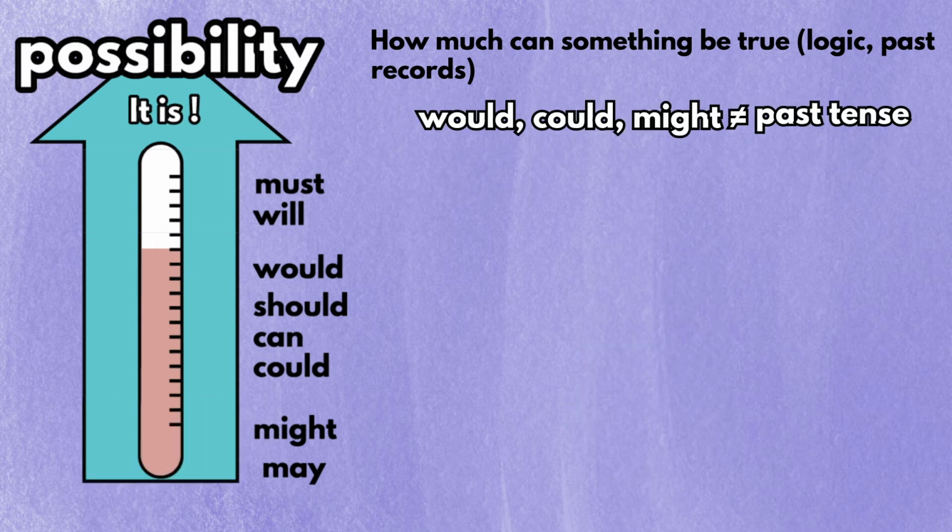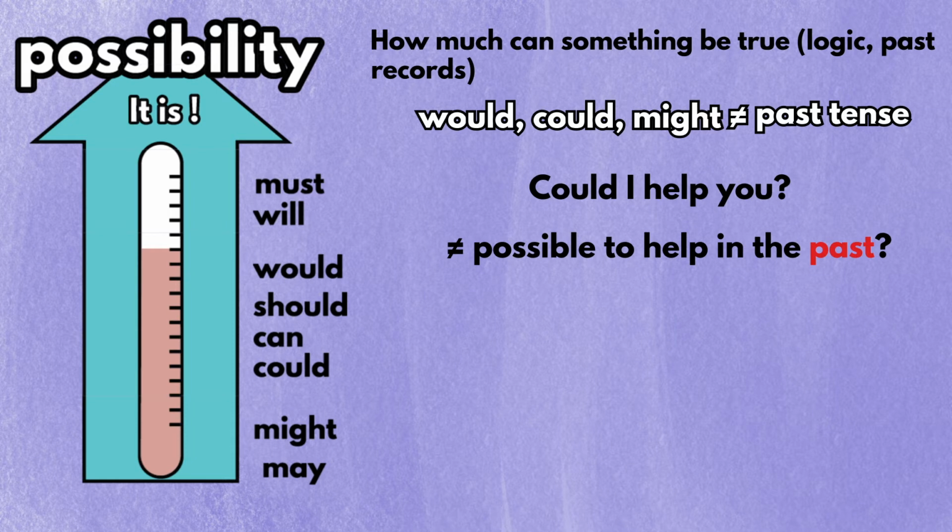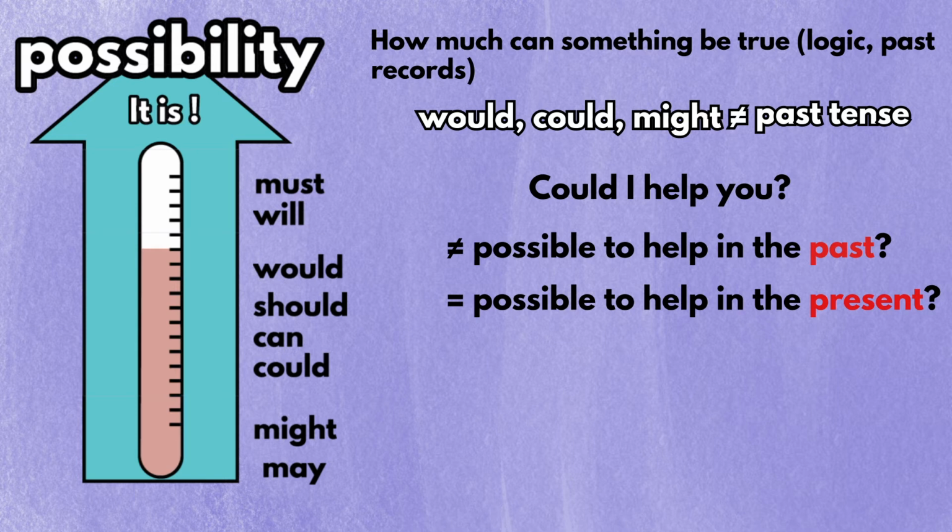Please note that would, could, and might have nothing to do with the past tense when they're used to express possibility. "Could I help you?" does not mean whether it was possible for the person to help you in the past. It means whether it is possible for the person to help you now.